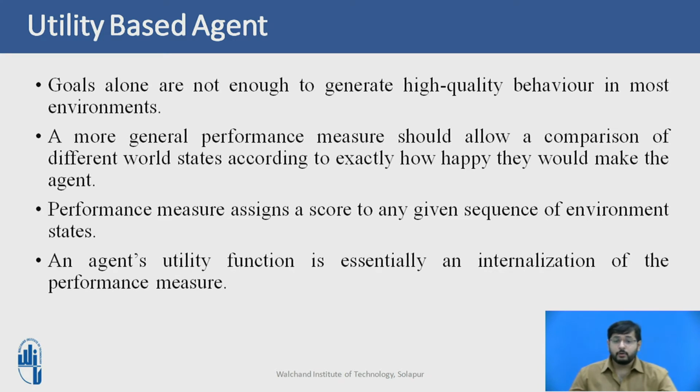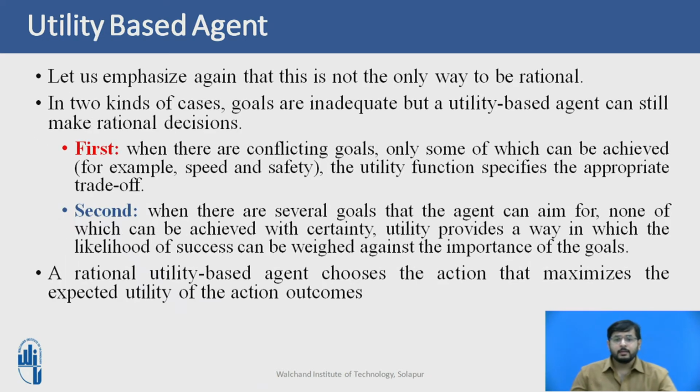If the internal utility function and the external performance measure are in agreement, working hand in hand, then an agent that chooses actions to maximize its utility, and not just the goal, will be rational according to the external performance measure. Let us emphasize again that this is not the only way of being rational. We have already seen a rational agent program for the vacuum world in our previous videos that has no idea what its utility function is.